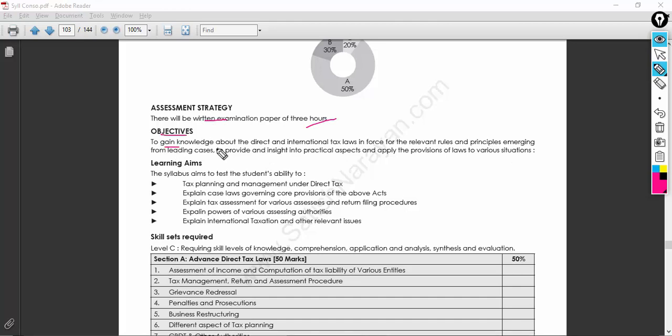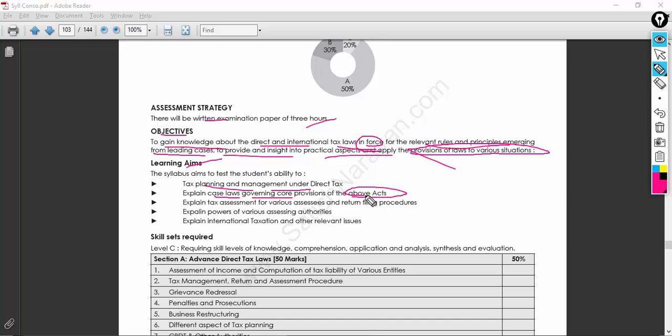The objective is to gain knowledge about the direct tax and international tax laws, the relevant rules and principles emerging from leading cases, to provide an insight into practical aspects and apply the provisions of the laws to various situations. The learning aim is tax planning and management under direct tax, explaining case laws governing core provisions of the act.